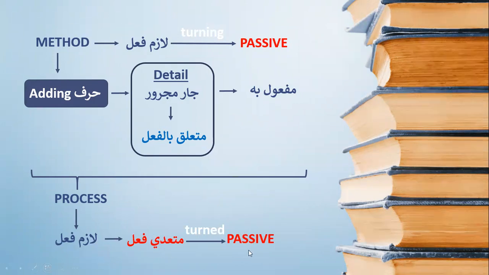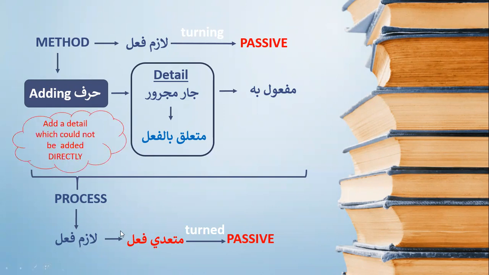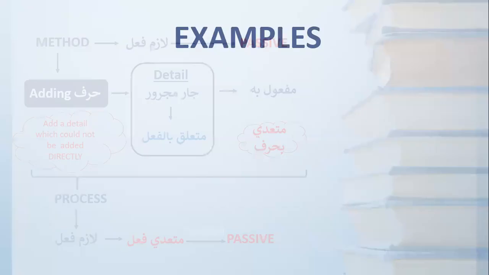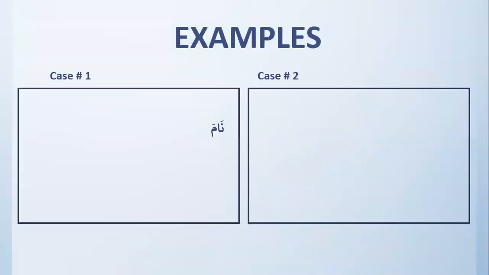And therefore, this now becomes mutaaddi fail, so now it can be turned into passive. How is that? Because you added a detail which could not be added otherwise. It could not be added directly, so you added a harf and then you added a detail. That's how it became mutaaddi bi harf. Now we will see the examples here. We have two cases. Remember that you have to omit the doer of the action, the fail, when you are making it passive.